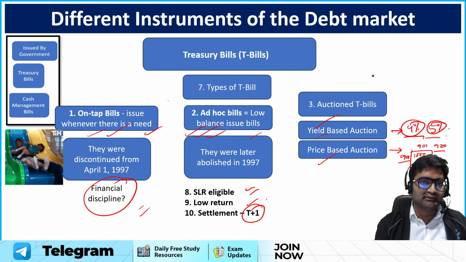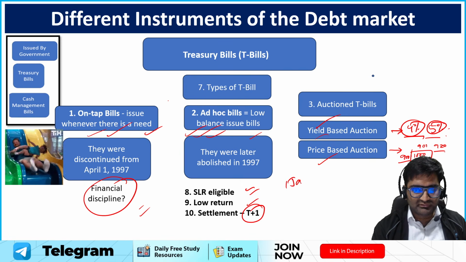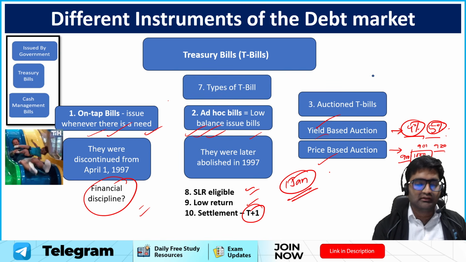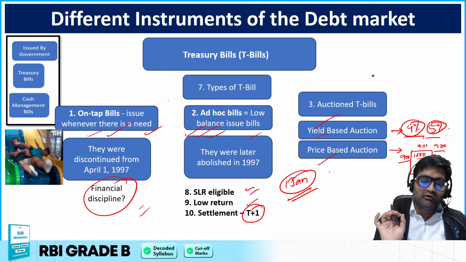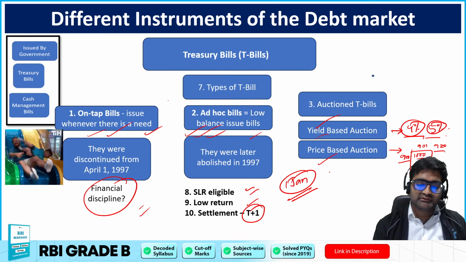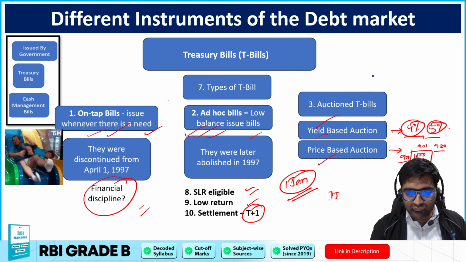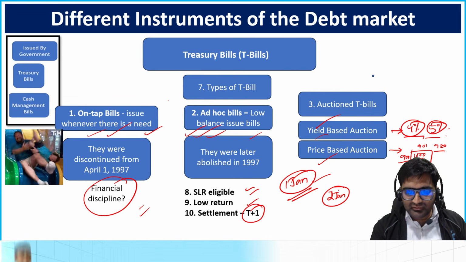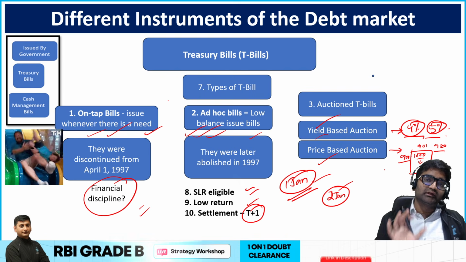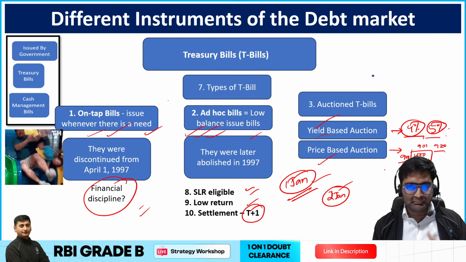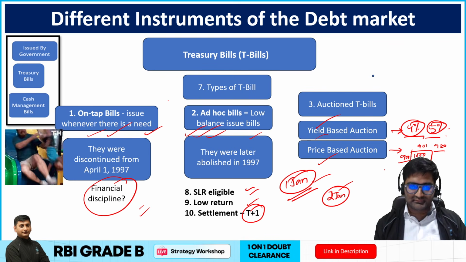And the settlement cycle is T plus 1, which means if you went into the deal of buying the treasury bills on 1st January, you will get hold of them by 2nd January, considering both to be working days. So that will be transferred into your demat account on the next working day.